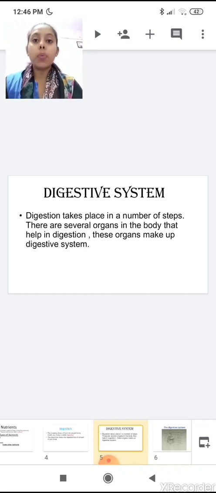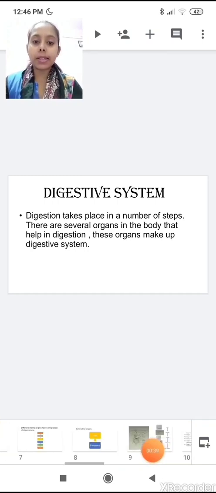Okay students, when a number of organs perform a function together, it's called a digestive system. When several organs help in the digestion of food, this is known as the digestive system.